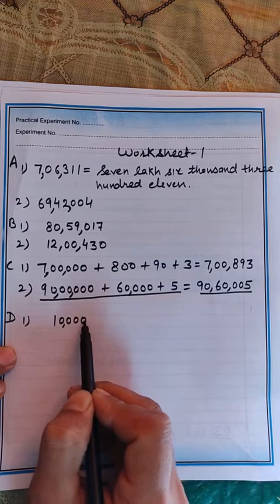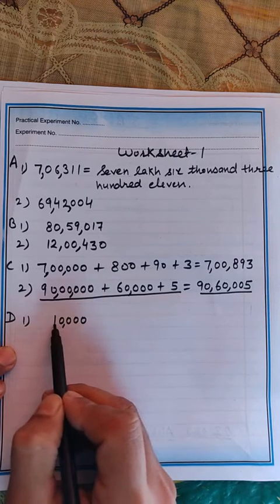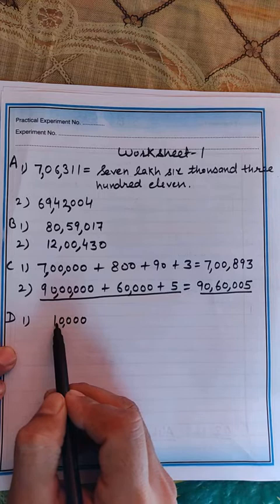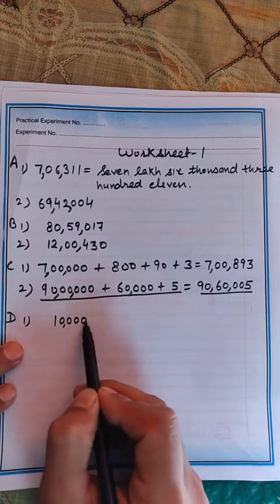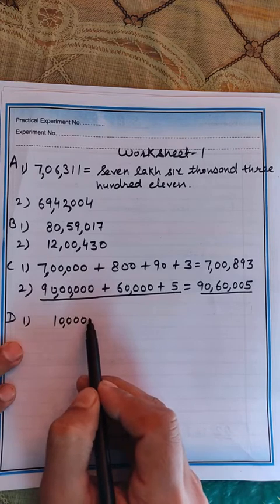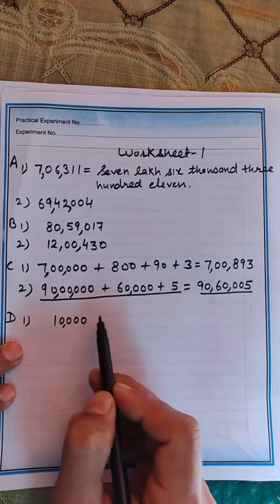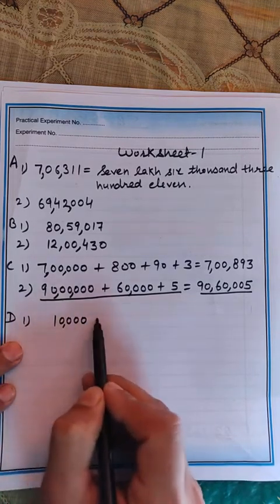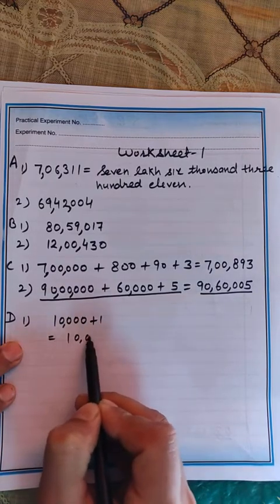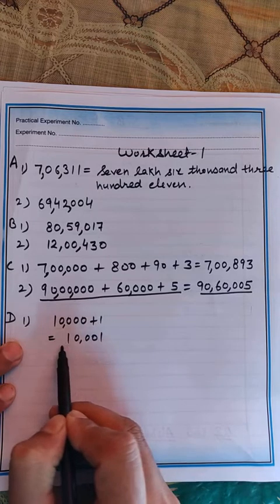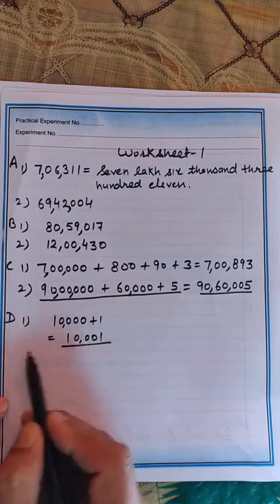So you have to check, the previous number will be 9999, and that will be the greatest 4-digit number. So we have to move forward. So if we add 1 here, means the next number, that is 10001. So this is the smallest 5-digit odd number.